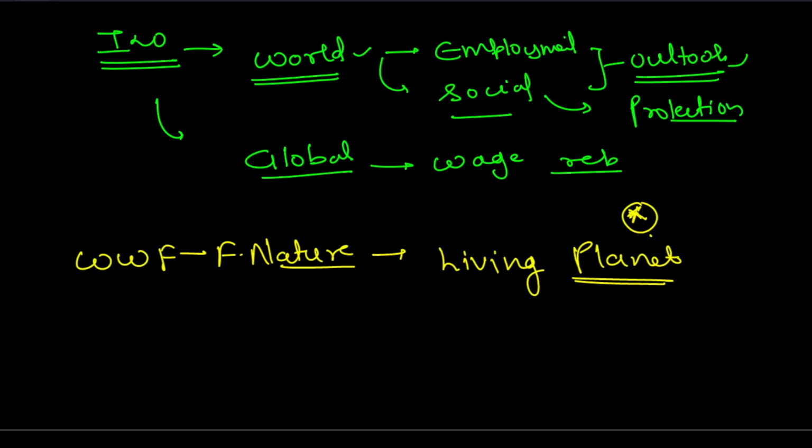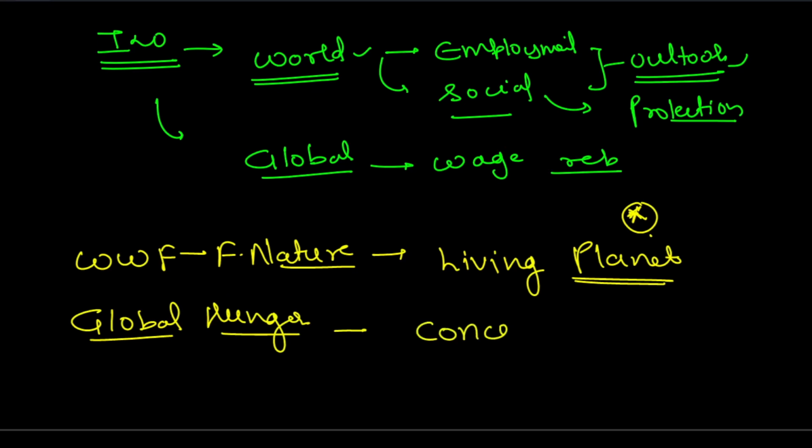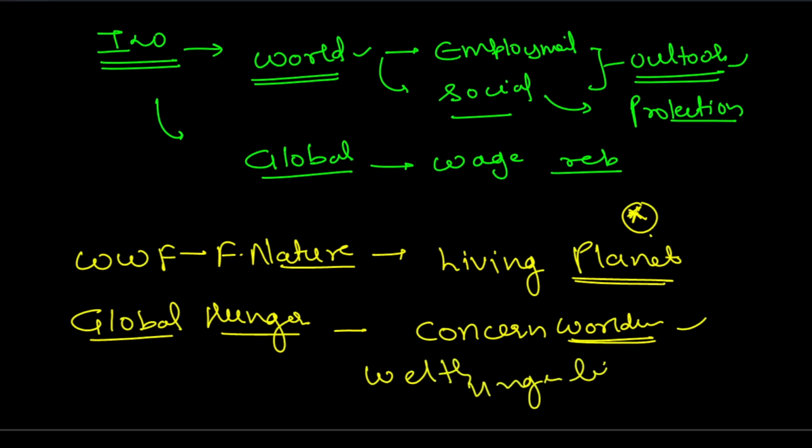Okay. Next one is the Global Hunger Index. It is released by Concern Worldwide. And Welthungerhilfe. That is, Welt Hunger Hilfe. All right. Last one is the Global Food Policy Report. It is released by the International Food Policy Research Institute. So food policy, it won't come because just simply matching common sense will tell you the answer.